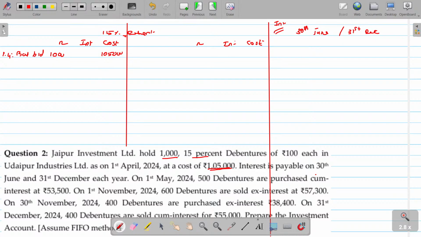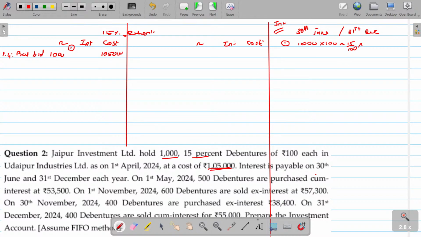1000 debentures, face value being 100, interest will be payable on face value, and the rate of interest applicable being 15%. When did we pay the interest last? We are at 1st April.